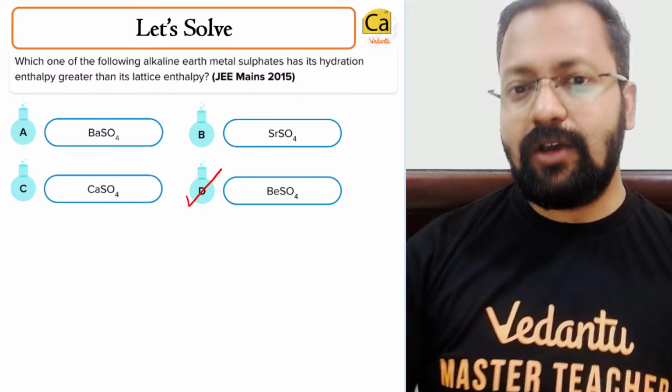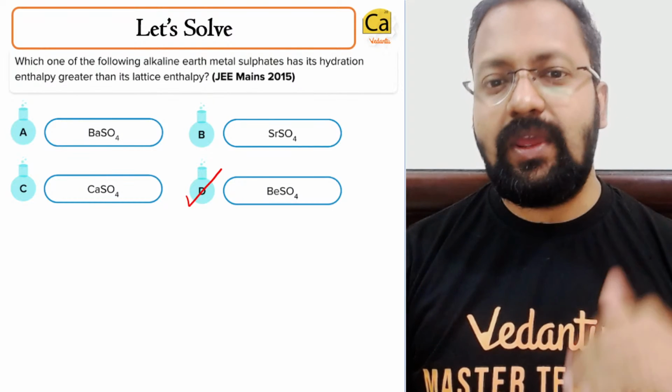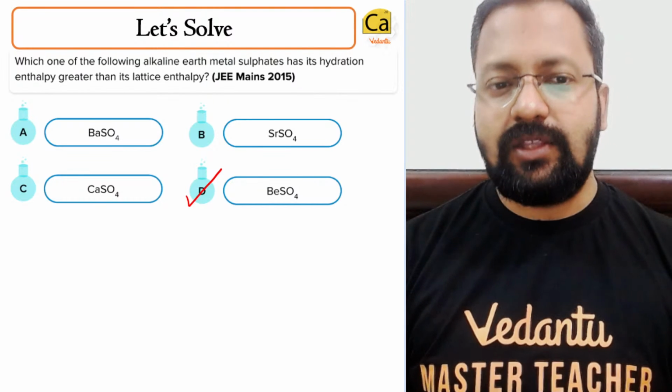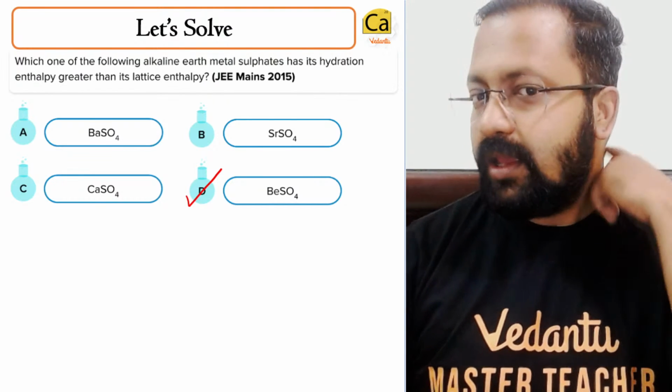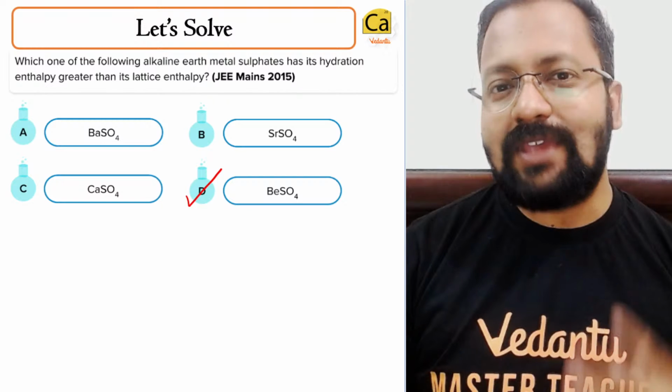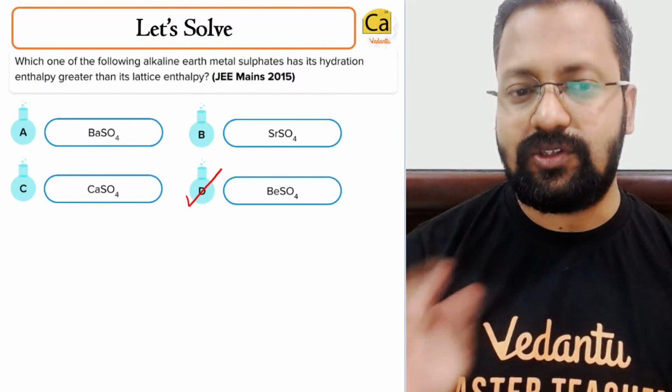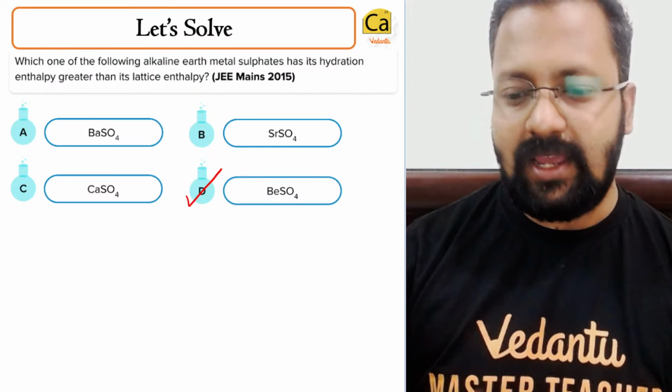Going up the group, the hydration enthalpy overcomes the lattice enthalpy, and so the substance can dissolve in water. So beryllium sulfate can dissolve in water, barium sulfate cannot.